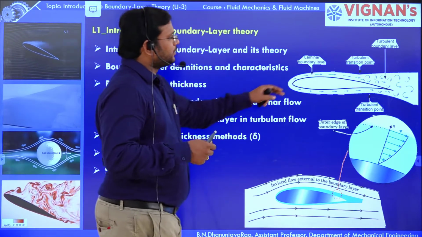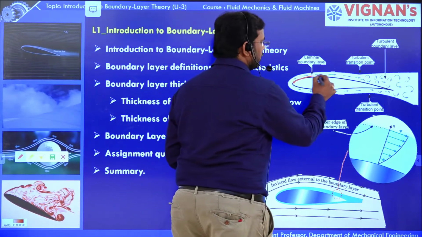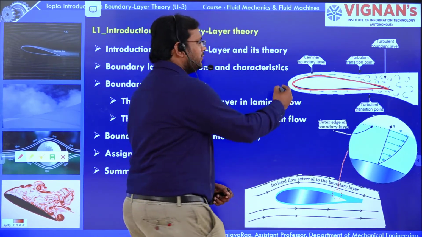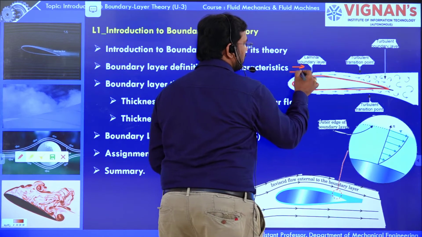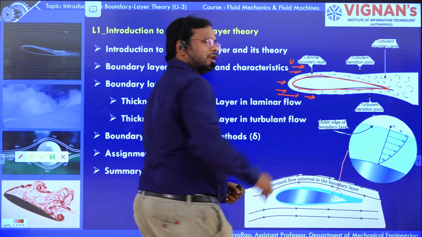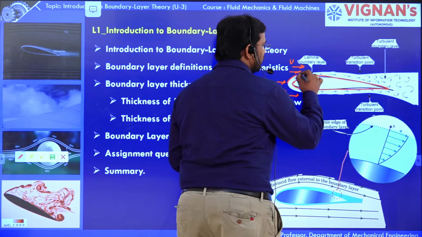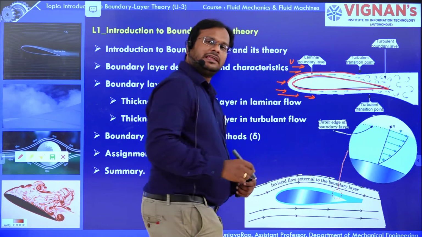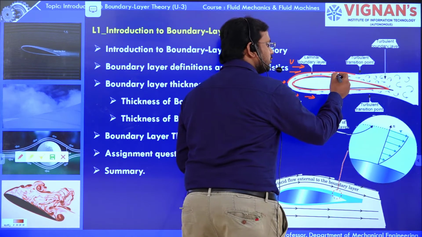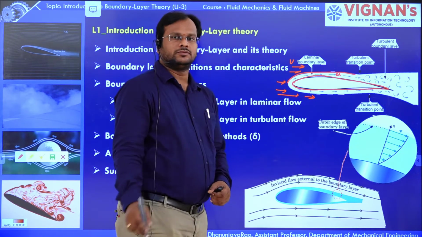Here in this picture also you can see that there is a solid object, upon which the fluid is going to enter with a free stream velocity. This is the region of boundary layer, but in the boundary layer the velocity is not the free stream velocity, which is equal to small u.